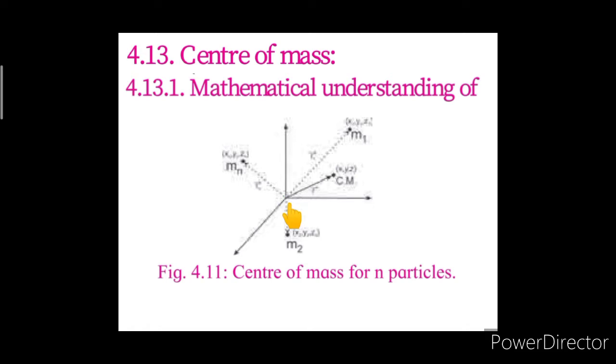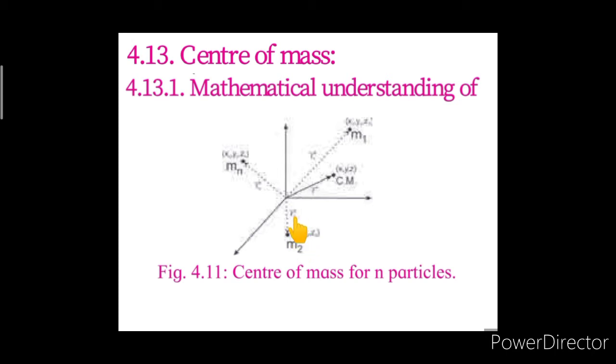The origin is O here, and for example mass m1 is situated at the x1, y1 and z1 coordinates. So vector r1 represents the position vector of the mass m1. That means with respect to the origin, the position of the mass m1 is represented by position vector r1. Similarly, the mass m2 is situated at the coordinates x2, y2 and z2.